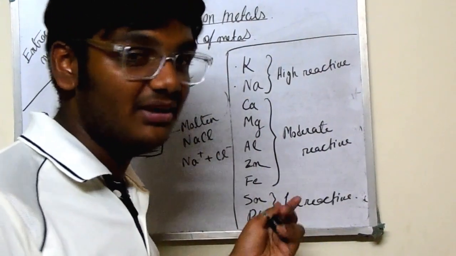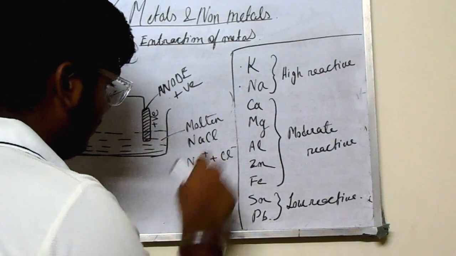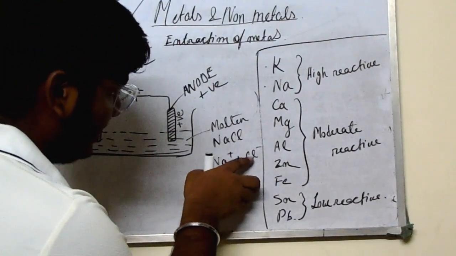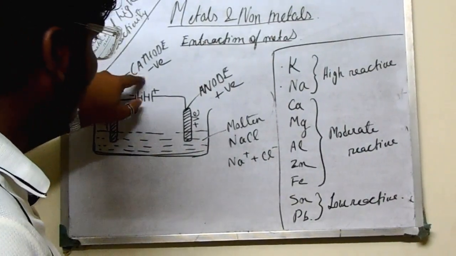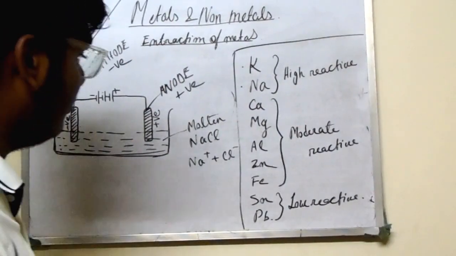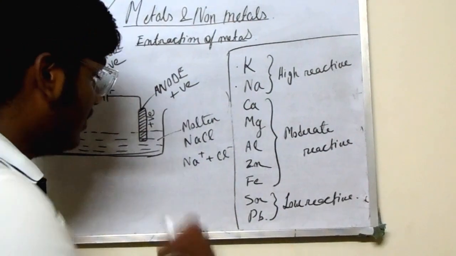This is the basic. We divide into Na and Cl, that is sodium and chloride. We get Na positive and Cl negative. So it's common sense. As cathode is negative, it will attract the positive one. So what will it attract? What is positive here?